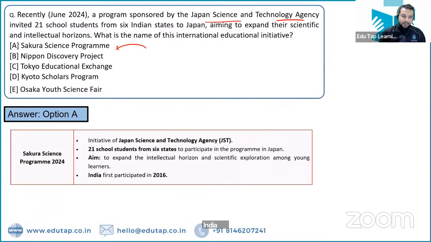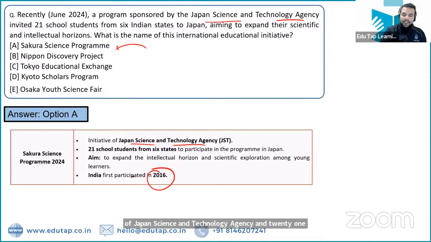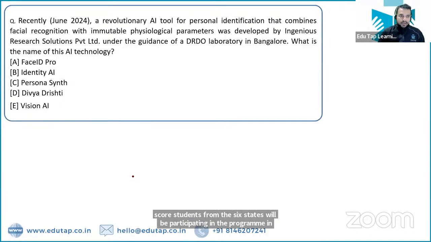So Sakura Science Program is an initiative of the Japan Science and Technology Agency, and 21 school students from the 6 states will be participating in the program in Japan. और इंडिया ने पहली बार यहाँ पार्टिसिपेट किया था 2016 के अंदर. Let's move on to the next question.